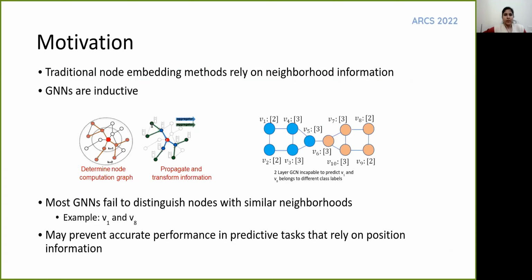IJCAI 2021. Standard GNNs, or graph neural networks, rely on aggregating information from neighbors. Some of the well-known models are GCN, GraphSage, Graph Attention Networks, and so on. However, this ignores other underlying distributions and will incorrectly predict the same class for two nodes which otherwise have a similar neighborhood. For instance, in the figure on the right, vertices V1 and V8 belong to different classes, but have similar neighborhood structure. In such scenarios, the global position of the nodes with respect to the graph may be more